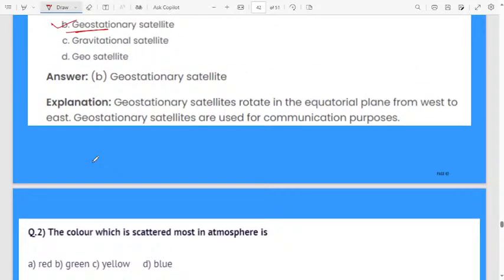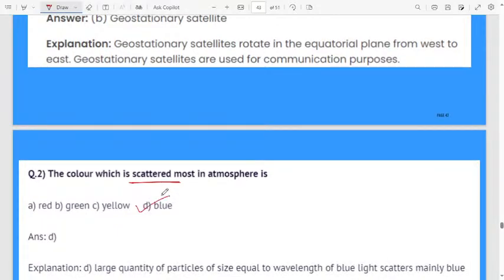Next question, it will be based on light. Light-based questions will be easy. The color which is scattered most in the atmosphere is, which color will get scattered the most? I will read the options, maybe options are not visible to you. Red, the first option is red, green, yellow, blue. Which color is scattered the most?